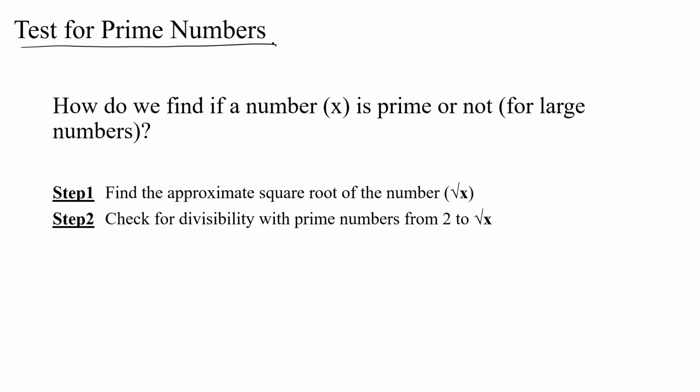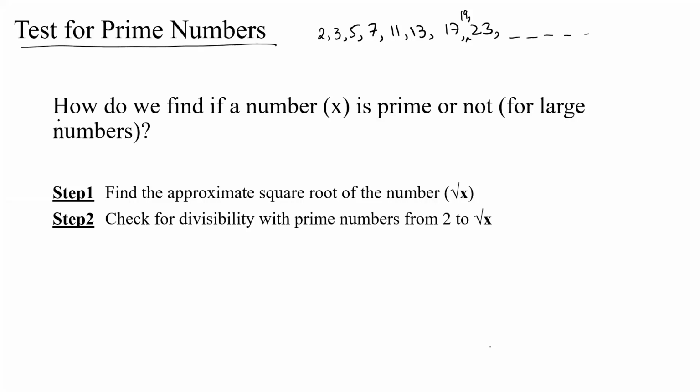Now, test for prime numbers. For smaller numbers such as 2, 3, 5, 7, 11, 13, 17, 19, 23, we know they are prime, right? But what about larger numbers, very large numbers, 3-digit numbers? If you have to check if they are prime or not, what do you do for these numbers? Because for smaller numbers, you can always check if you have a third divisor other than 1 and the number itself. But for larger numbers, you can't just go on trying to find a divisor for all the numbers that are smaller than that number. So there is a test for prime numbers.